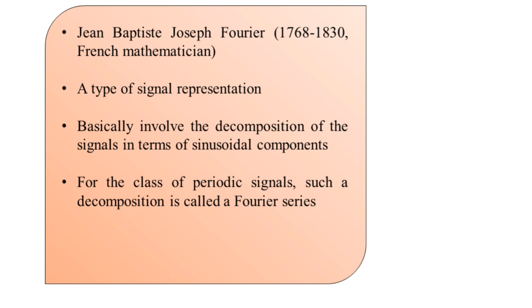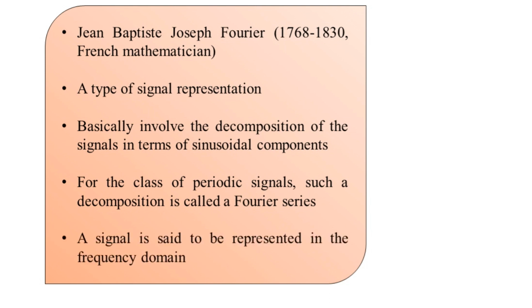For measurement of time, we represent the signal amplitude versus the time instances, that is the time domain representation. With the help of the Fourier series, the same kind of information is represented with the help of frequency components. Hence, we call it a signal represented in the frequency domain.